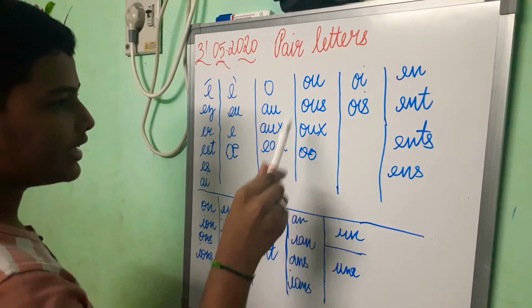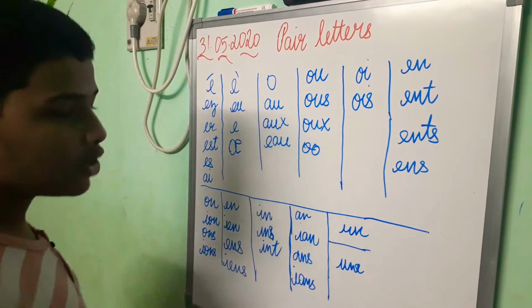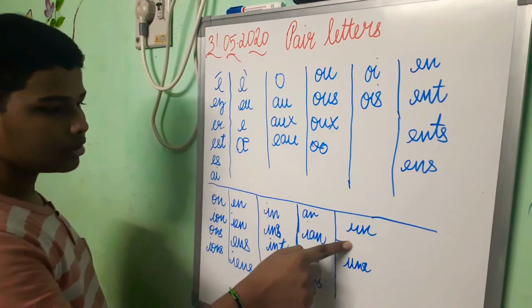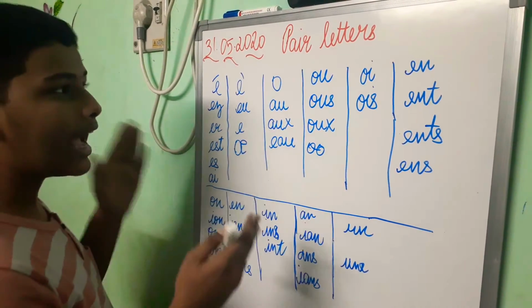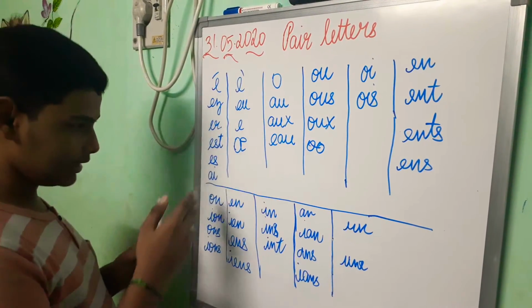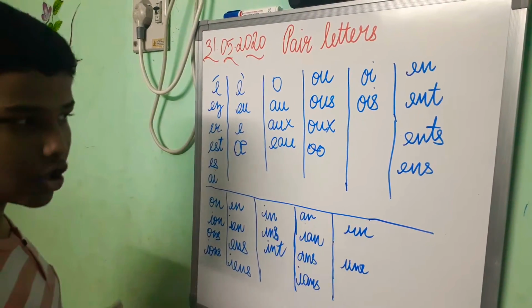So 1, 2, 3, 4, 5, 6, 7, 8, 9, 10, 11, 12. So there are 12 columns. I will tell you why I have split them into columns. So we can see the pronunciation of each column.